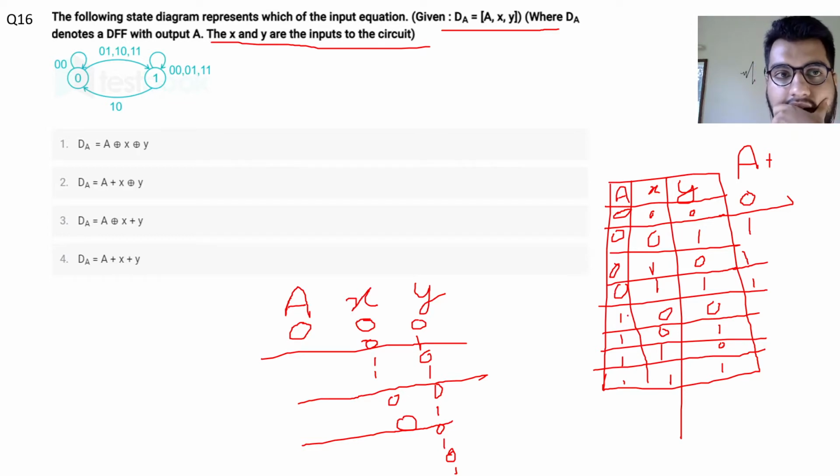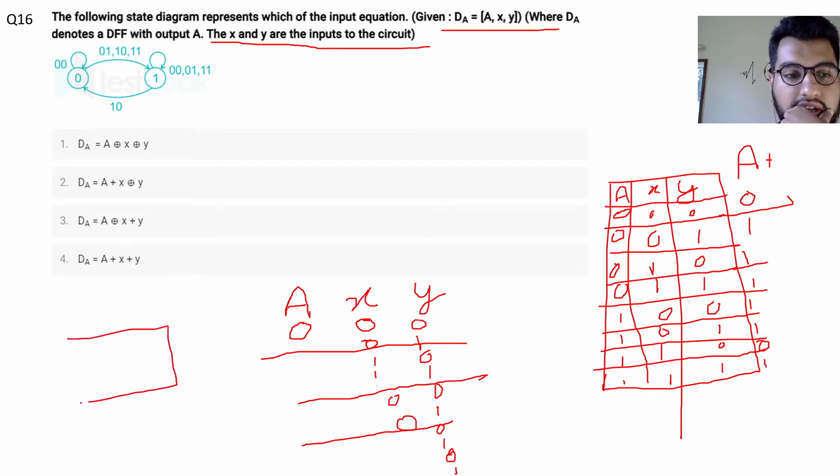State 1, and my input combination is 0, 0. I stay at 1. Now I'm at state 1, my input combination is 0, 1. I stay at 1. Now I'm at input 1 and my state combination is 1, 0. I go to 0. And my present state is A equal to 1, and my input combination is 1, 1. I stay at 1. So this is my characteristic table.